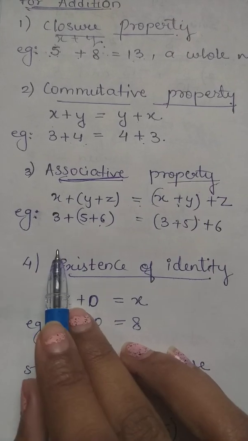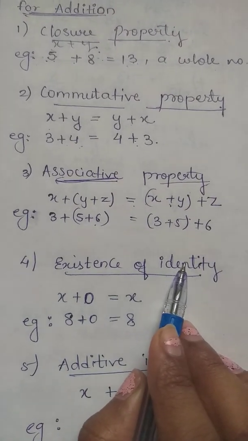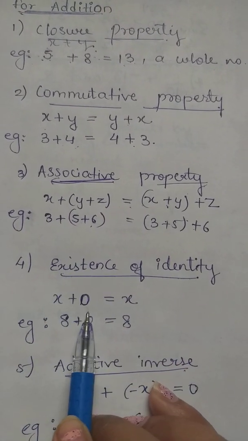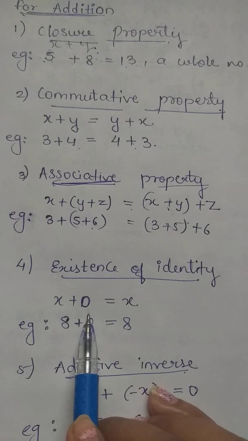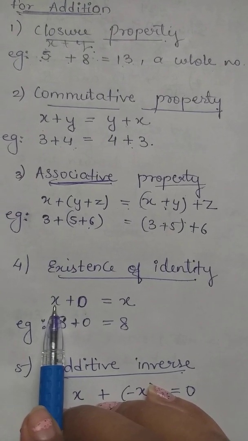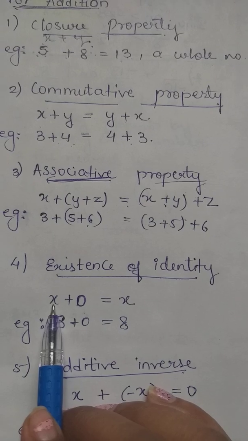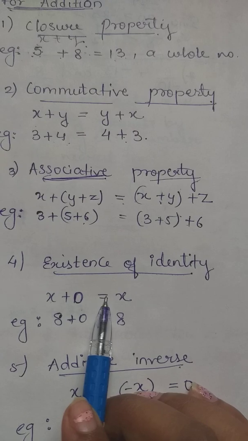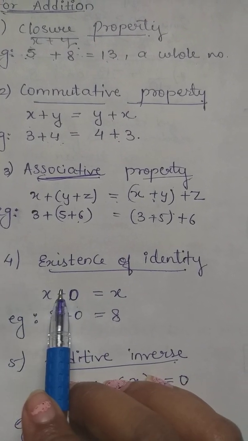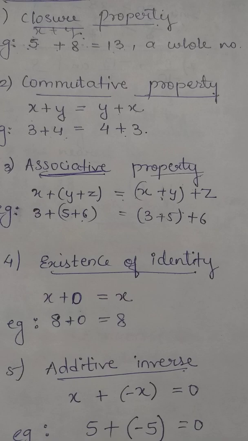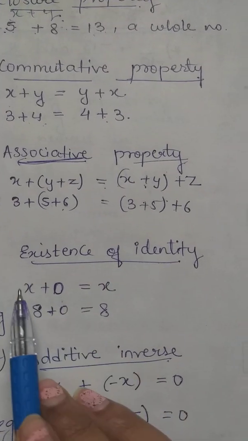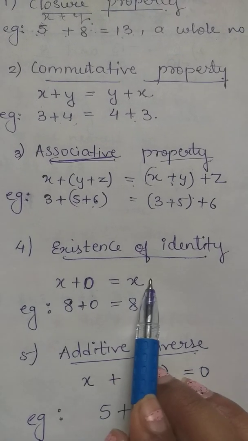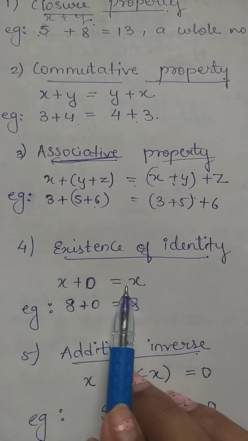Next property, existence of identity. Okay, very simple, that you add 0 to any whole number, okay, it will be the number itself. So I'll explain it. For any whole number x, x plus 0 equals x. In other words, addition of a whole number and the whole number 0 is the number itself. So if I am adding a whole number to the whole number 0, then the number will remain same. So it will come the number itself.